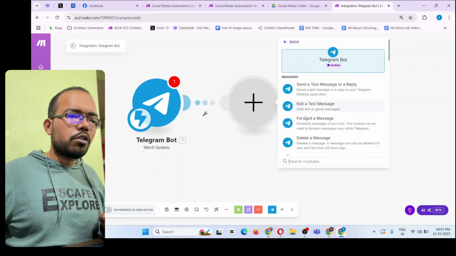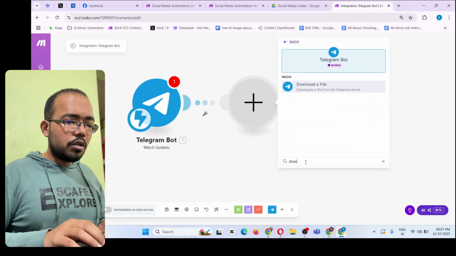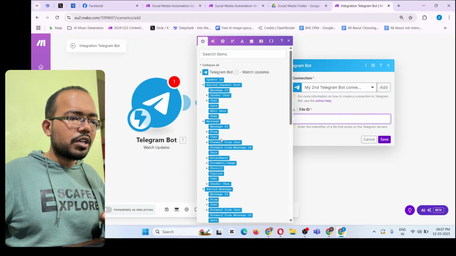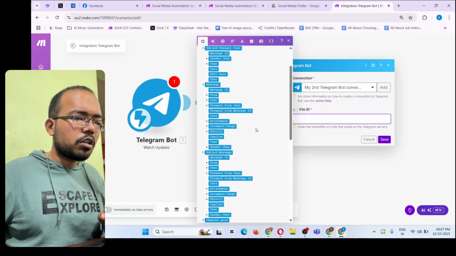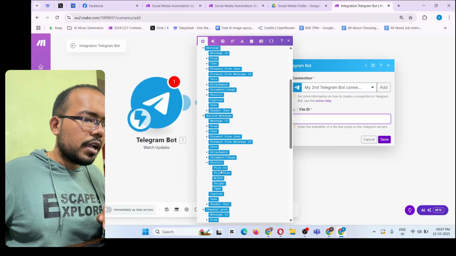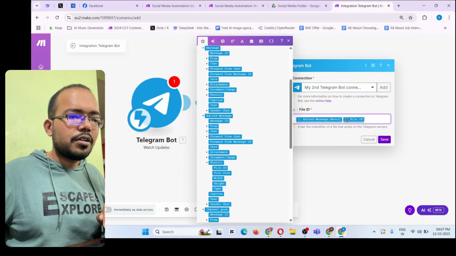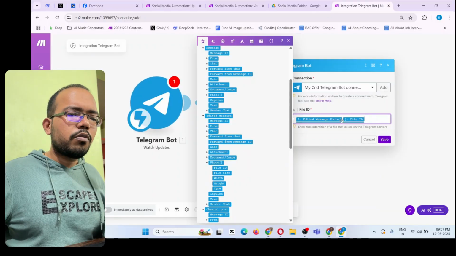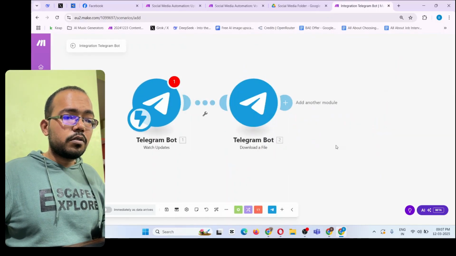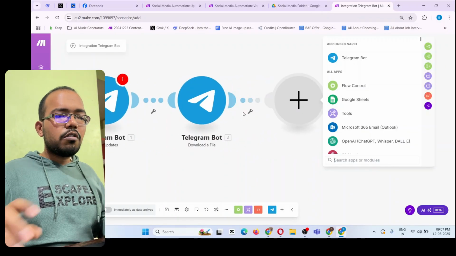So click on Telegram bot once again and search for download a file. Okay, this will download your Telegram file. So we have to give a file ID that you will get from here. So once you click on that, search for the photo and the file ID. Okay, put that. And we need a good quality image, so we will put the number 3 over here and click save. Okay. Now we downloaded the file.